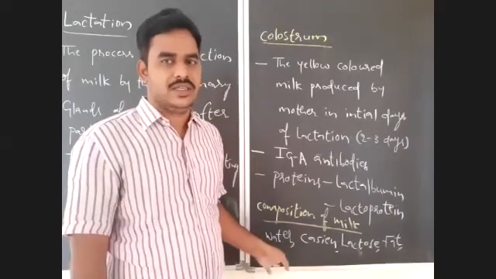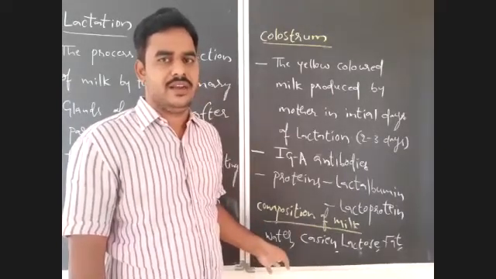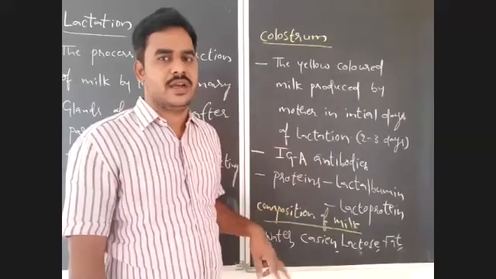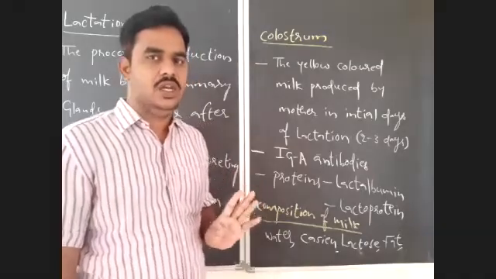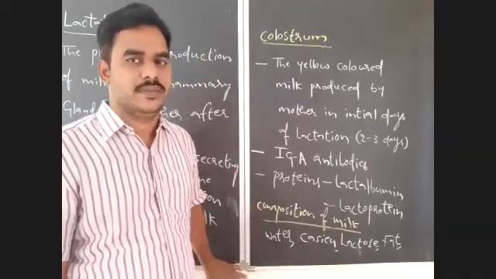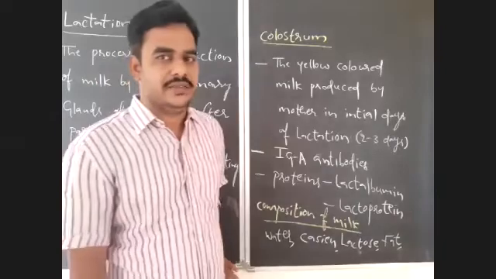What is the quantity of milk that will be secreted by a female? 1 to 2 liters per day during effective lactation. During effective lactation, that you should notice here. Right? Is it clear? Right.